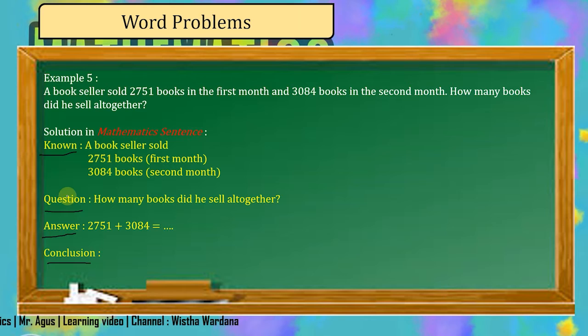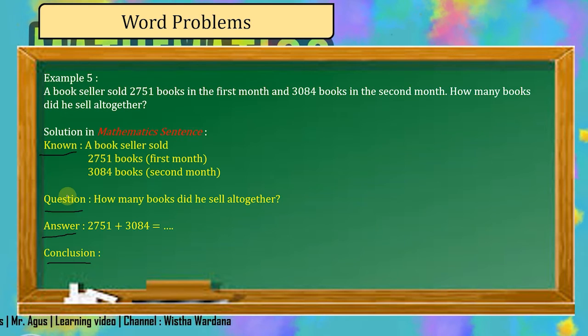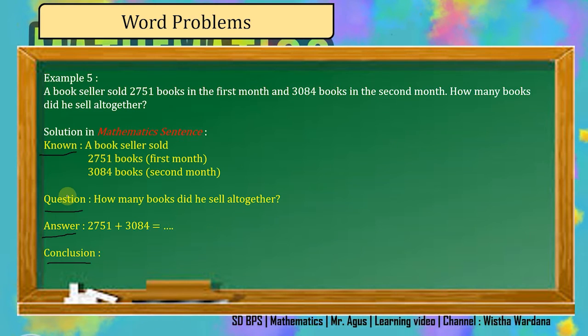In this case, we have information like this. A bookseller sold 2,751 books in the first month and 3,084 books in the second month. And then after you write the information that you got from the question, you move to the question. How many books did he sell altogether? After you write the noun and question, I think it will be easy to understand this question. So the answer is about